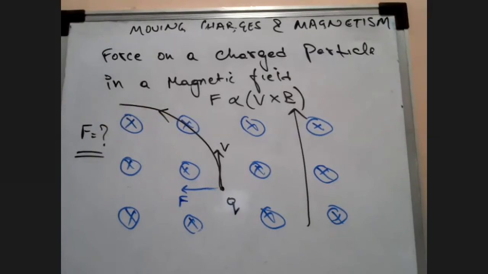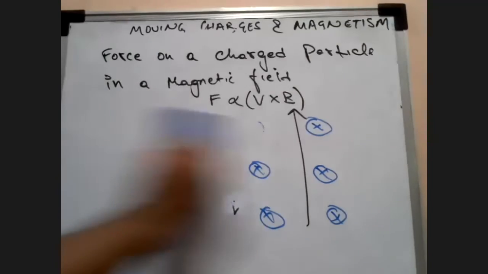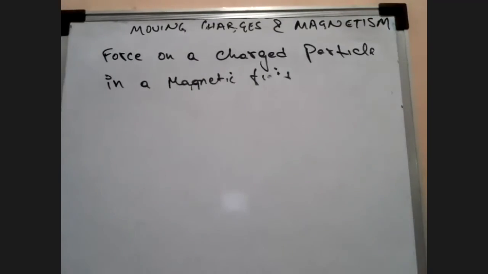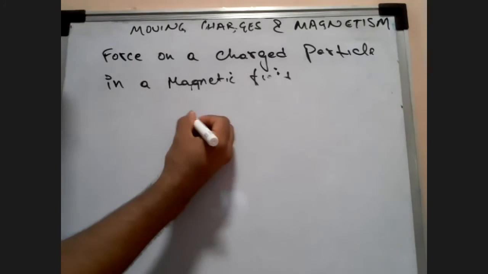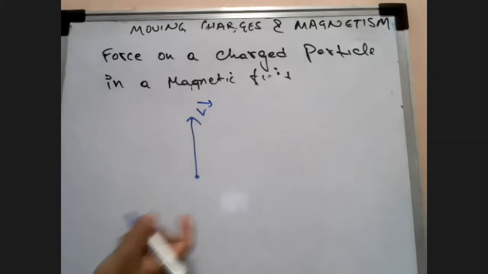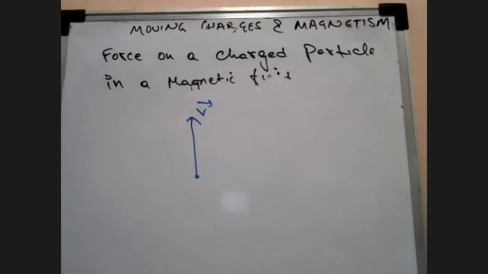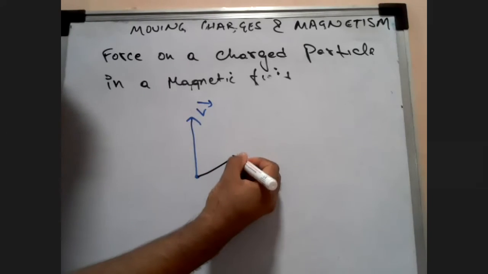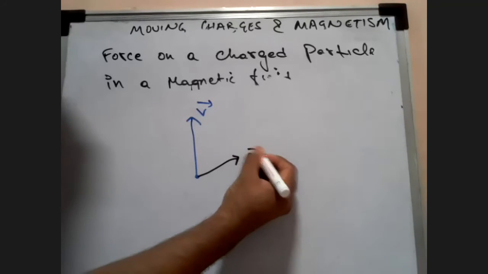So, in short, if I have to draw a free body diagram like this, there is a charge here, a certain velocity is given to it, and the magnetic field B is inside the plane.